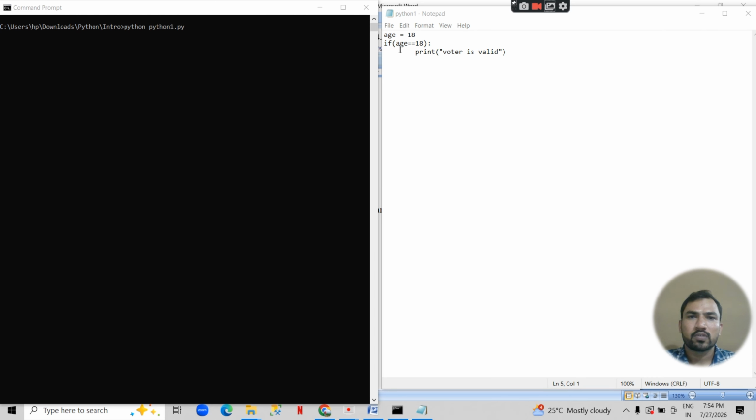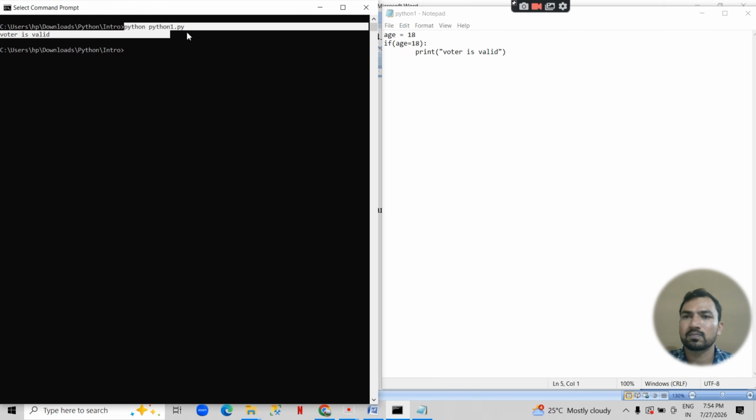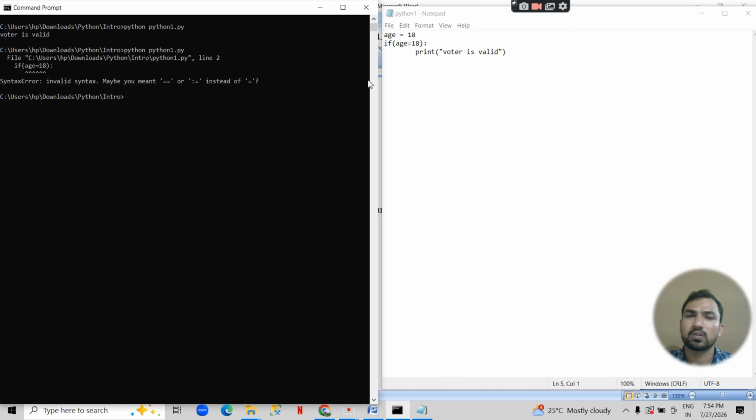Okay, if we write this if block and compare a variable with the double equal to sign, it is valid. We can check here. Okay, it's good. If we write this code with only a single equal to sign, it will show an error. Okay, this is the error. So we have to use the double equal to sign if we compare a variable in an if block.